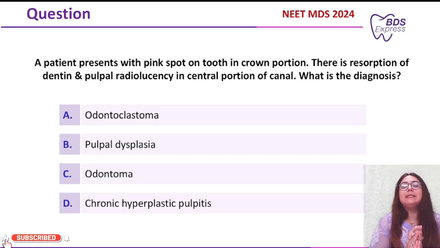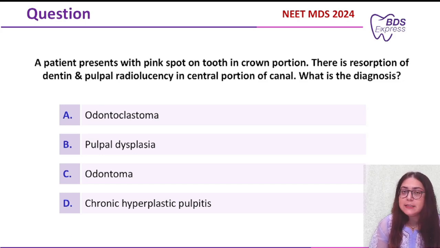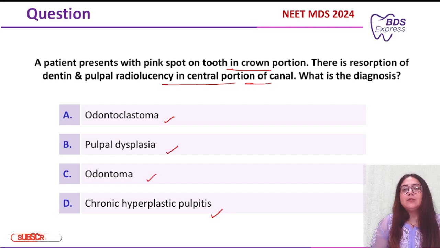In today's class, we'll be seeing a very interesting question from the Conservative and Endo department, which was asked in the year 2024. The question says that a patient presents with a pink spot on the tooth in the crown portion. There is resorption of the dentine and the pulpal radiolucency is seen in the central portion of the canal, and they were asking about the diagnosis. Options given were odontoclastoma, pulpal dysplasia as option B, odontoma as option C, and chronic hyperplastic pulpitis, which is the other name for pulp polyp, as option D.